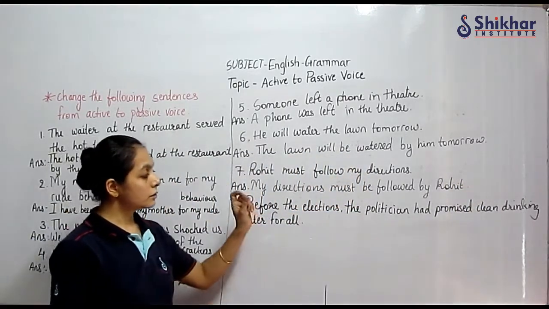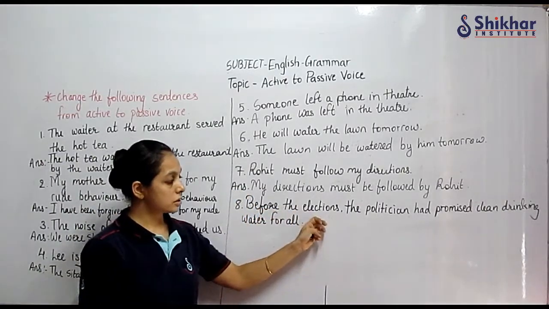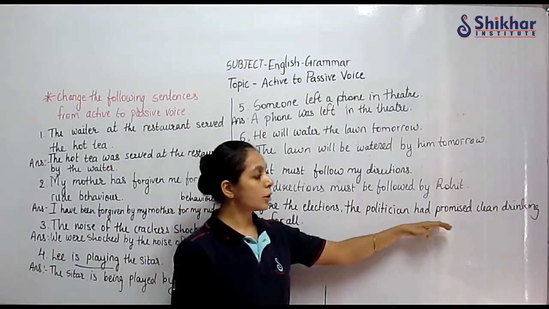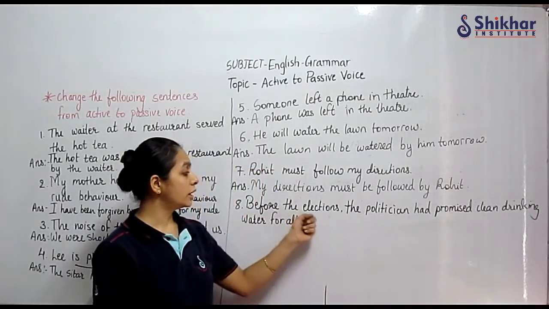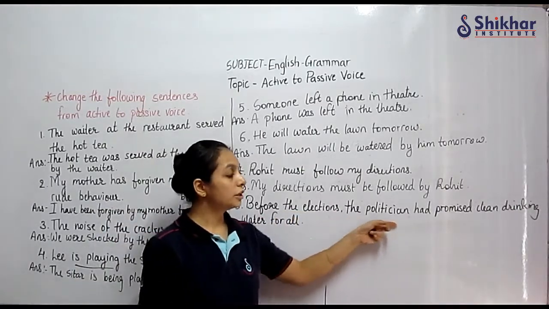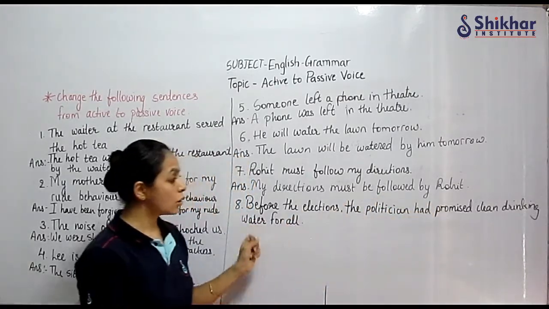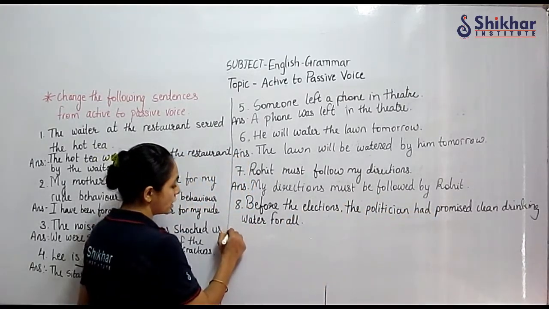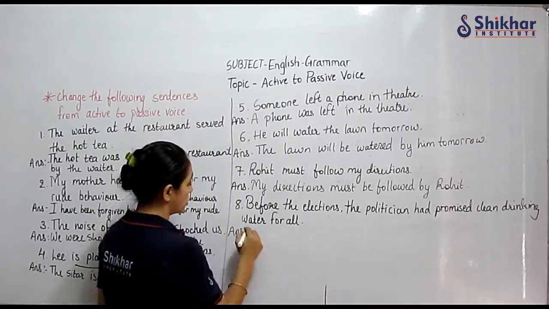Last one. Now see, this is quite a long sentence. Before the elections, the politicians had promised clean drinking water for all. So here, before the elections, no subject is there. The subject is the politicians had promised clean drinking water. So how are we going to start our answer? The clean drinking water.